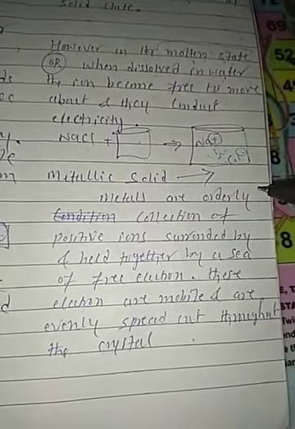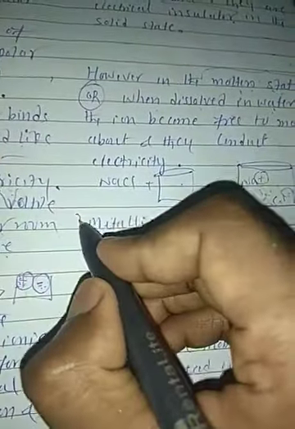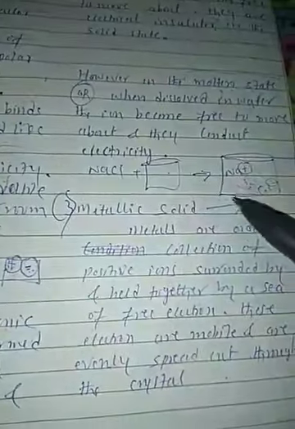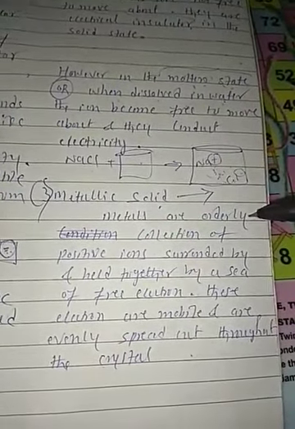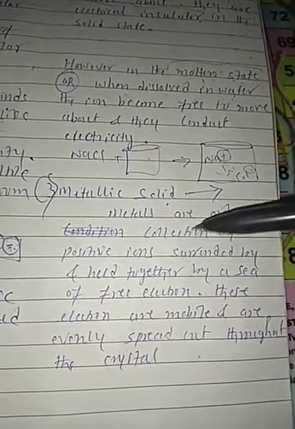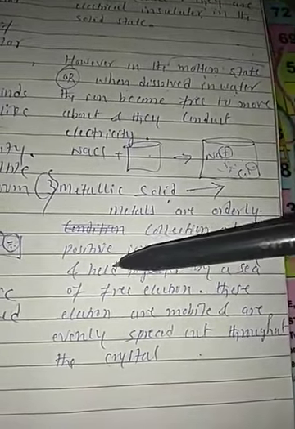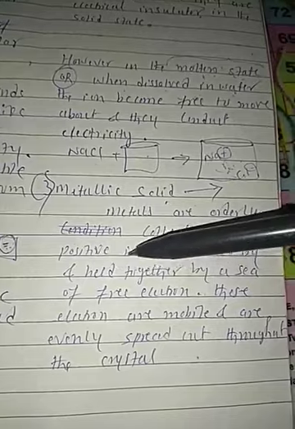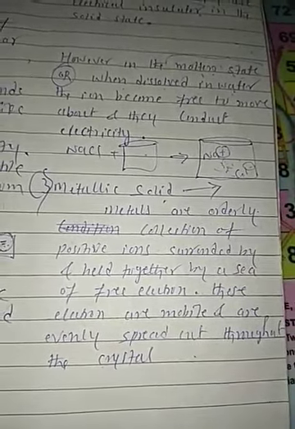Metallic solid. Okay, one more, the third one students, the third property. Metals are an orderly collection of positive ions surrounded by and held together by a sea of free electrons.